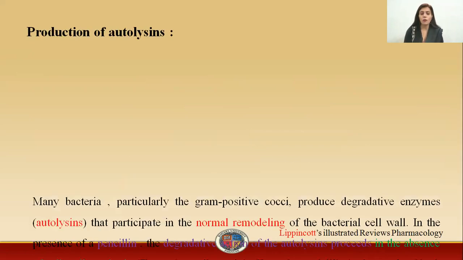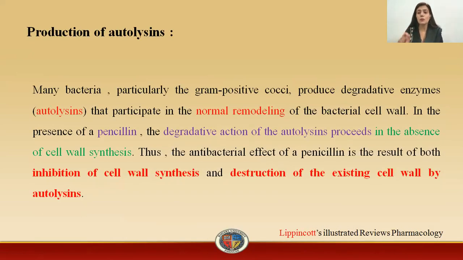Okay. Now the next is the production of autolysins. Your bacteria are continuously producing the autolysins that are required for the normal remodeling of the bacterial cell. That is a requirement of the bacterial cell in order to replace their older structures. So what is happening in case of the penicillin? We know that penicillin is degrading your bacterial cell wall first.